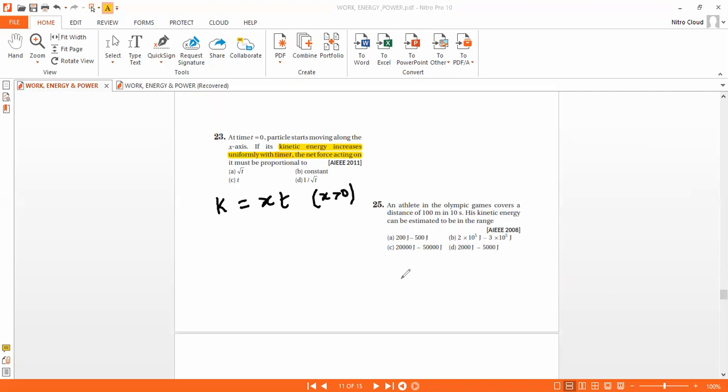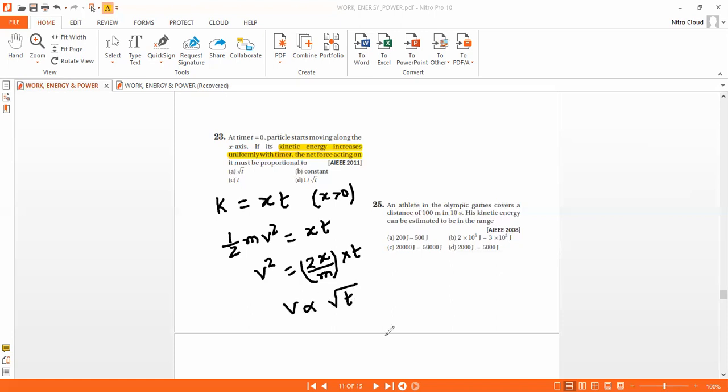So half mv square is equal to x into t. So v square equals 2x by m into t. So v is directly proportional to root t.